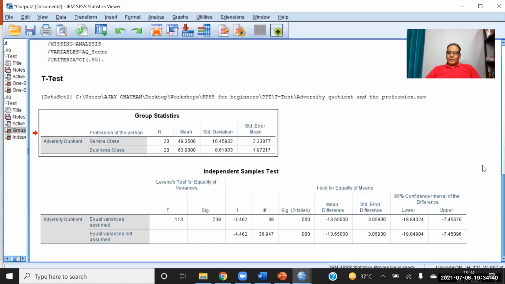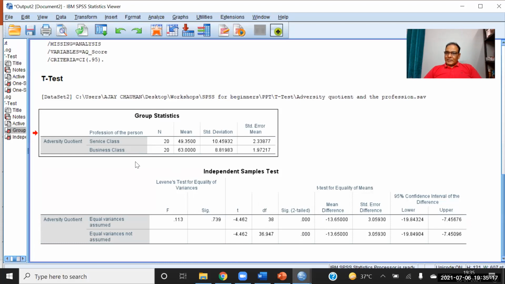So in the result, the p value is more than 0.05. It means both samples have equal variance, and we have to check the first value, the upper value. And the upper value is more than 1.96. The p value is less than 0.05. So it means the difference between the groups is significant. So now we conclude that the business class has a significantly higher adversity quotient as compared to the service class.